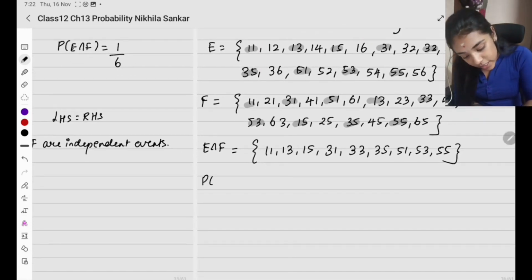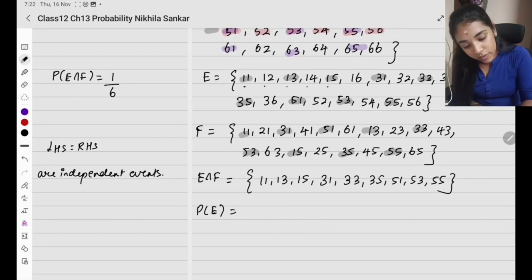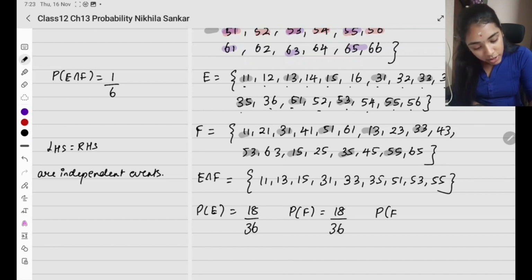Now, probability of E is going to be, how many are there? 1, 2, 3, ... 18. So I have 18 divided by the total sample space 36. Similarly, probability of F is again going to be 18 divided by 36. Probability of E intersection F, how much is it? 1, 2, 3, 4, 5, 6, 7, 8, 9. So I have 9 divided by 36.